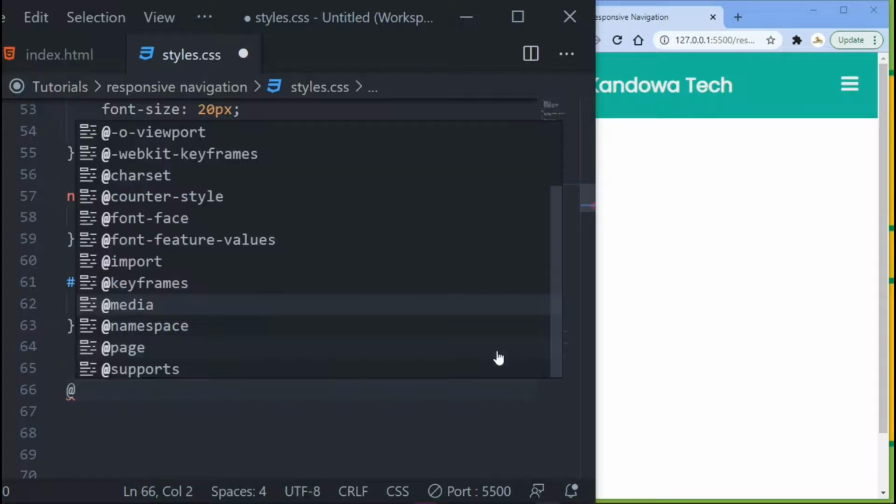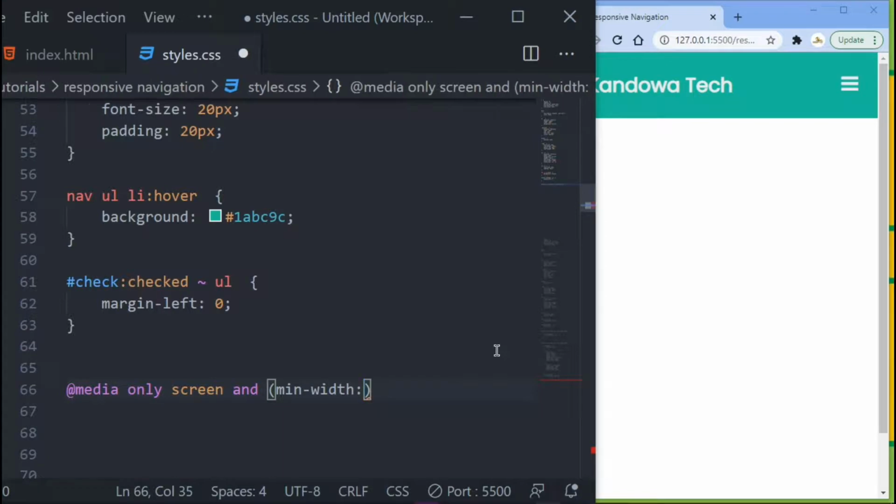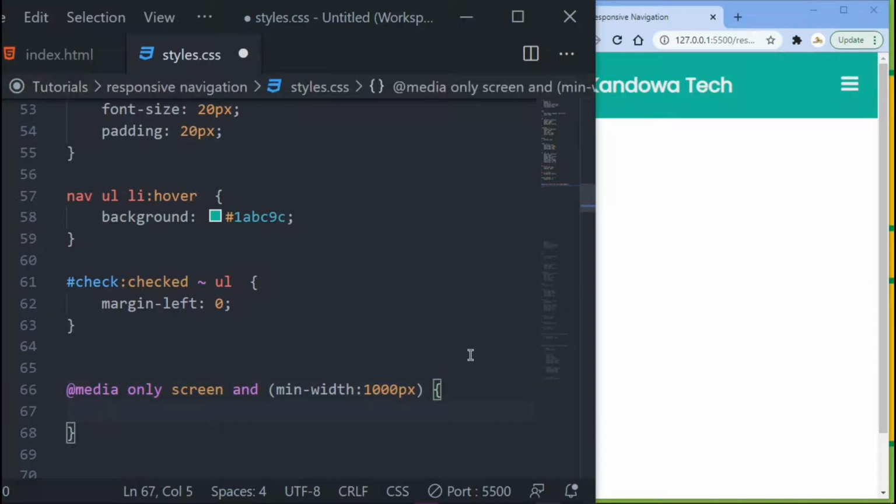So you have to add @media, and then the next thing I want to do is only screen and, right? And then you want to add a minimum width, let's set it to 1000 pixels, right? That's how you create a media query, right?